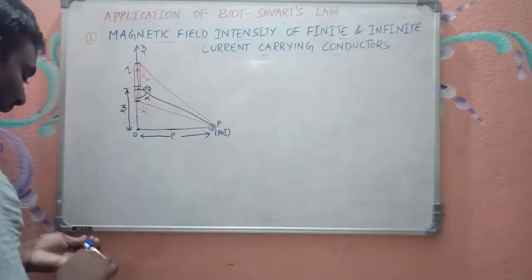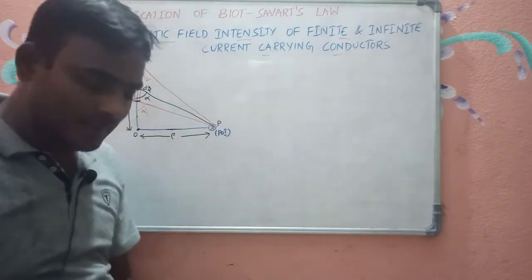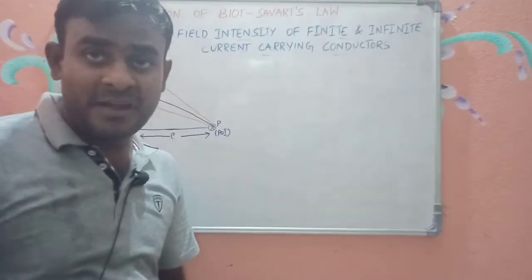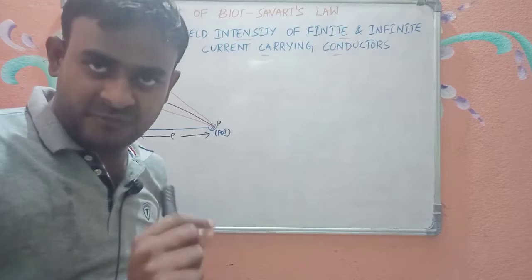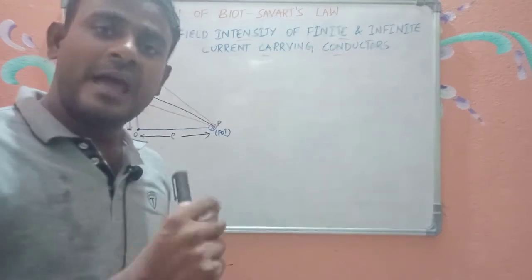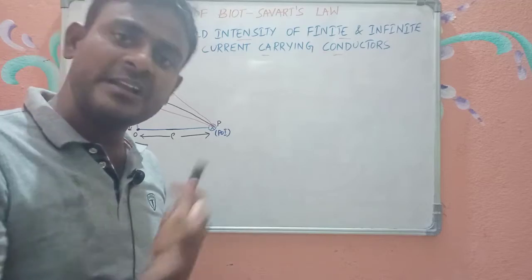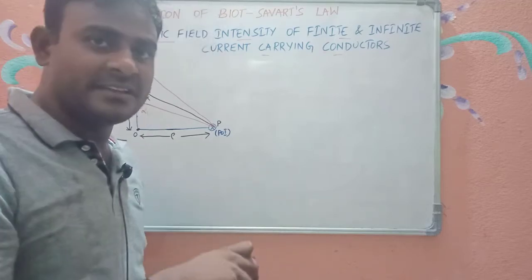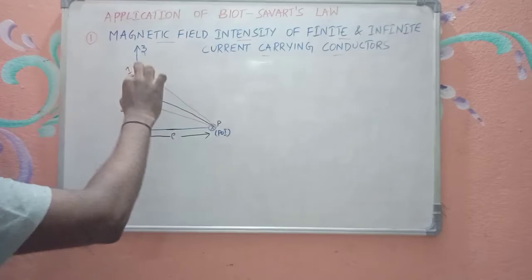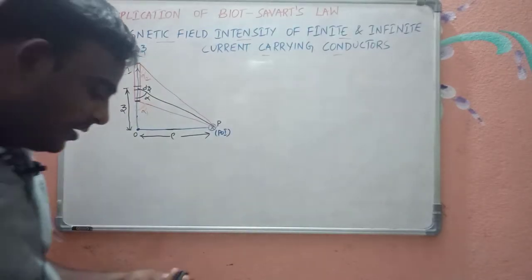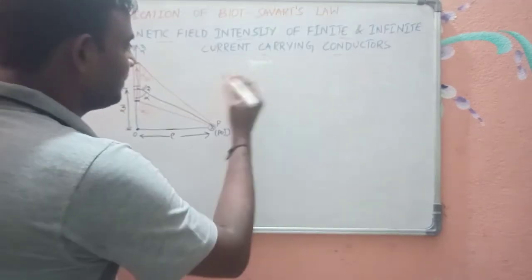So the differential element, why did I consider a differential element? Because I can apply Biot-Savart's law if I know the differential current element, and I can find the magnetic field intensity due to this differential current element using Biot-Savart's law. That is the reason why I considered a small current element. Right? Now, what is Biot-Savart's law?